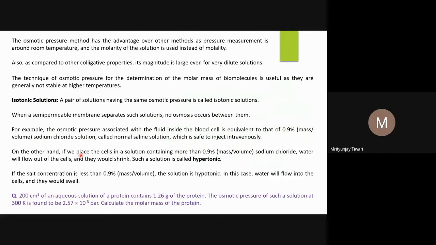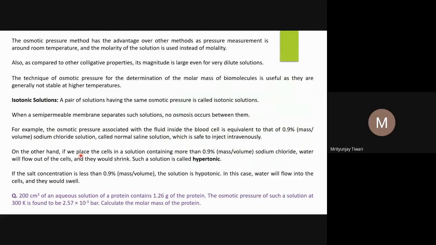The mass of solute you take in gram and the volume of solvent in ml. So 0.9 gram of the solute, sodium chloride here, is dissolved in 100 ml of water. This is the same concentration we find in normal blood cells.